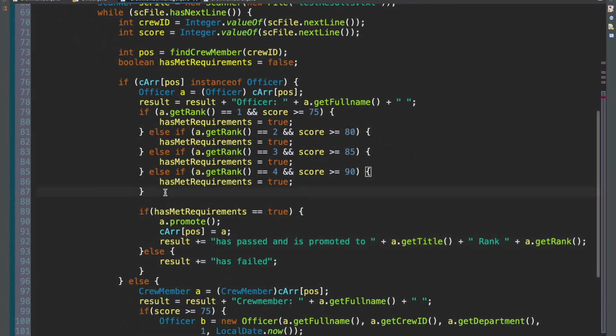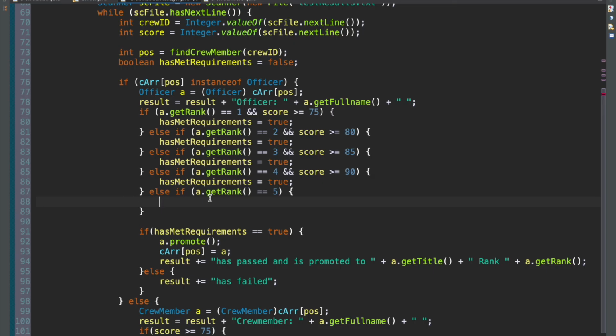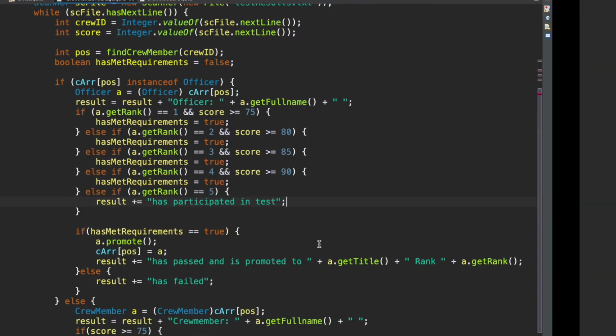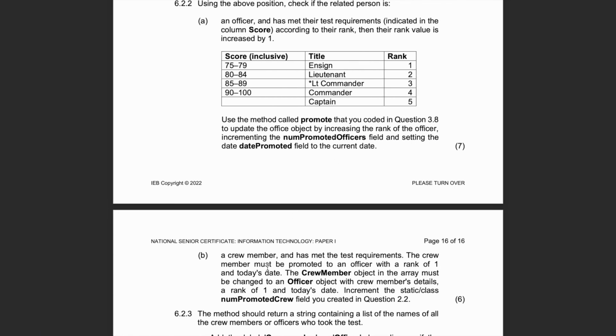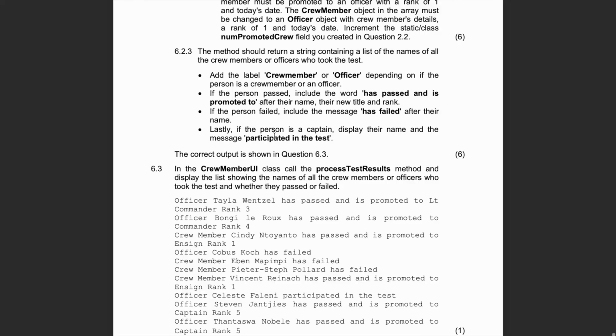We can say else if a dot get rank is equal to 5. We don't care about their score. We just want to know if they've written the test, right? So if a dot get rank is equal to 5, then we just simply add to our result here. But instead of saying has passed or has failed, we just say has participated in test. Perfect. So that section has been done here, just like that. And now we have to test it.